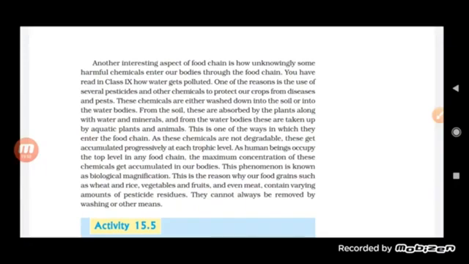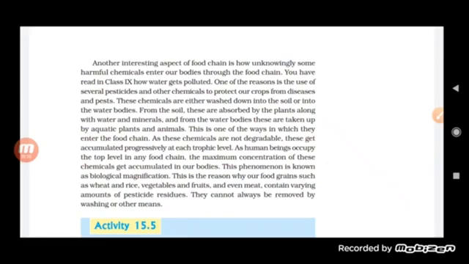Actually, there are some chemicals present in the soil, which are not washed down into the water bodies. So they are absorbed by the plants, along with the aquatic plants and other animals, along with the water and the minerals.